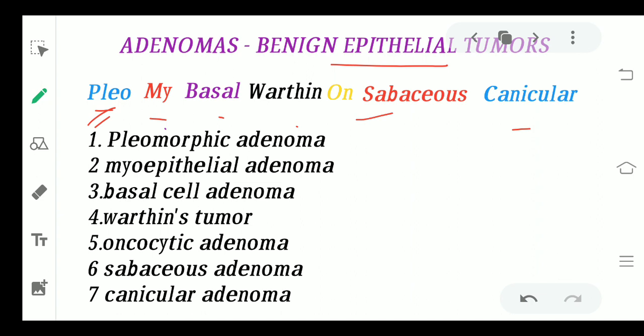From Pleo, you have the pleomorphic adenoma. From my, you have the myoepithelial adenoma. From basal, you have the basal cell adenoma. As you know, adenoma is very easy: after everything, you have to put adenoma. Only the Wharton is going to be a tumor, the Wharton's tumor. Next you have the oncocytic adenoma, the sebaceous adenoma, and the canalicular adenoma. So you see, it becomes so easy. Each and every part of the classification is in the sentence itself, so if you remember the sentence, you're going to remember the whole classification.